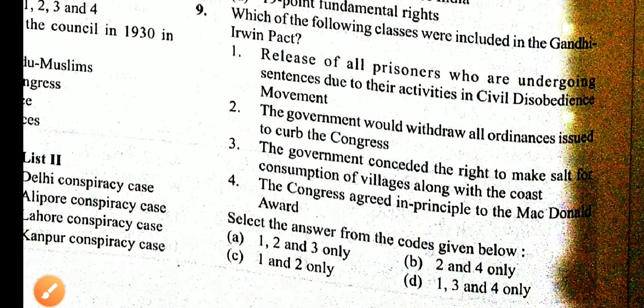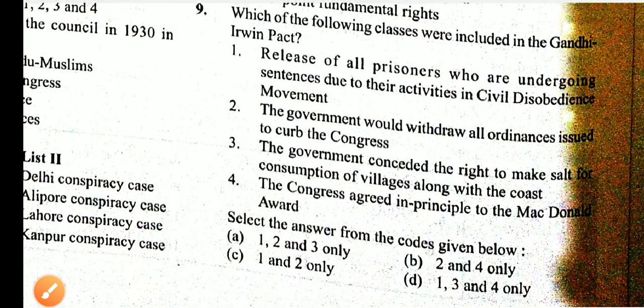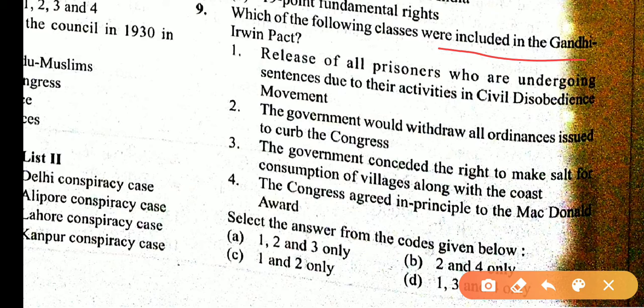Which of the following clauses were included in the Gandhi-Irwin Pact? Release of all prisoners undergoing sentences due to the activities of the civil disobedience movement, yes. The government would withdraw all ordinances issued to curb the Congress, yes. The government conceded the right to make salt for consumption in villages along the coast, yes. Congress agreed in principle to the MacDonald Award, no. You know the MacDonald Award was not agreed to by Congress. So the correct statements are 1, 2, 3. So answer is A.